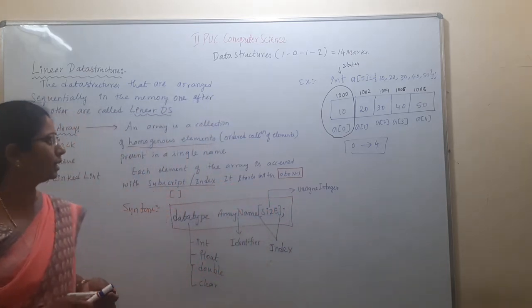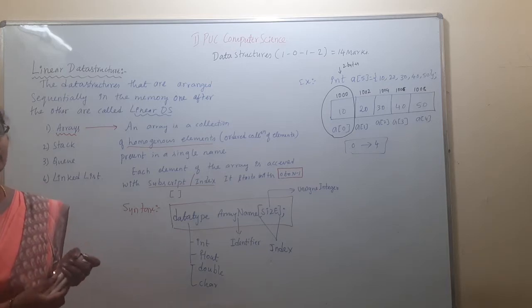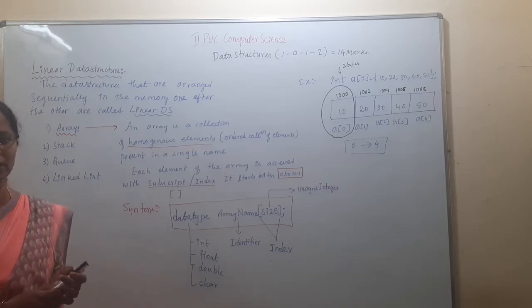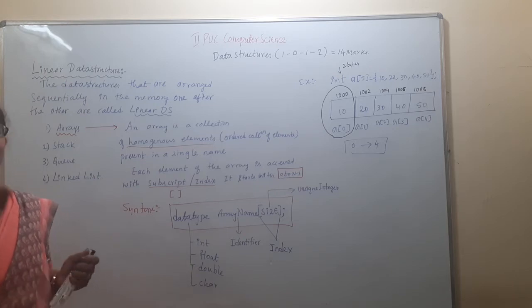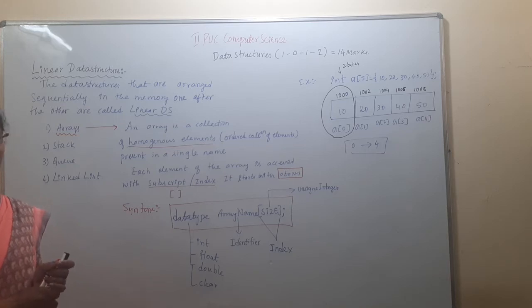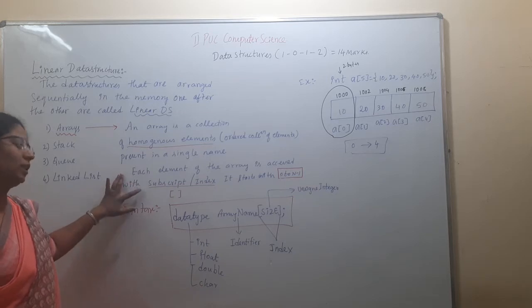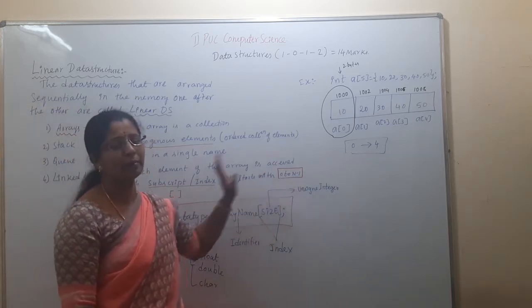Did you get it? What is an array? An array is a collection of homogeneous elements stored under a single name, or it is an ordered collection of elements. Why is it homogeneous? It is a linear data structure. It will store only similar kind of elements. Then each element of the array is accessed with a subscript or index. Index starts from 0 to n minus 1.